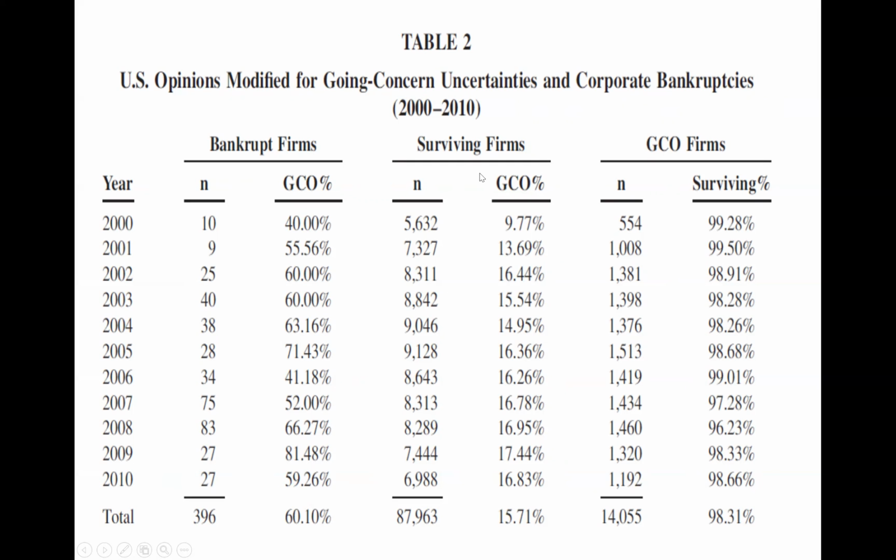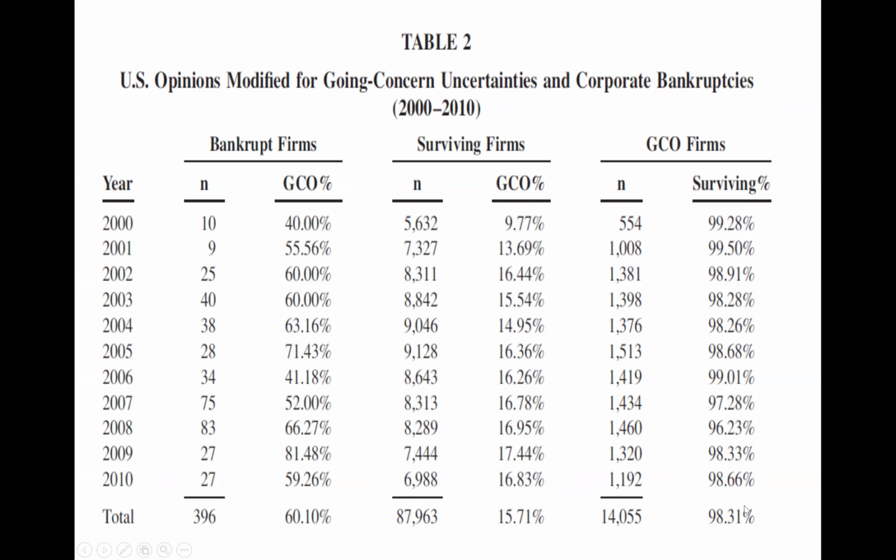For companies that survive, nearly 16% receive going concern opinions. And then of those firms that do receive going concern opinions, the vast majority survive, right? So it's rare for a company to go bankrupt even after it has received a going concern opinion. On average, 98% continue to survive even though they've received a going concern opinion.